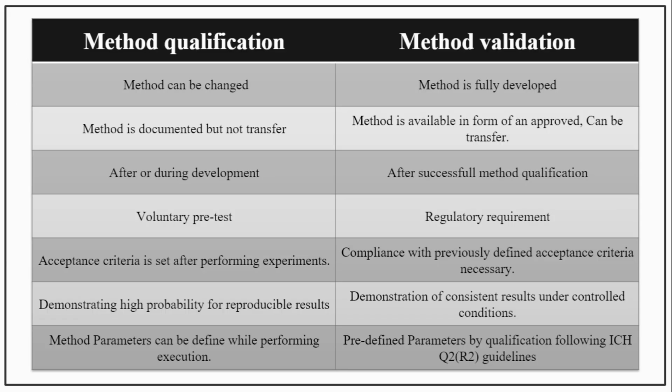Let's see what's the difference between method qualification and method validation. In method qualification, the method can be changed during the analysis. But in method validation, the method is fully developed and qualified, then it comes for validation purposes. So the method is now fully developed, it can't be changed. In method qualification, the method is documented, but it is not yet ready to be transferred to another department for execution of the same experiment. But in method validation, the method is available in the form of an approved document, so it can be transferred